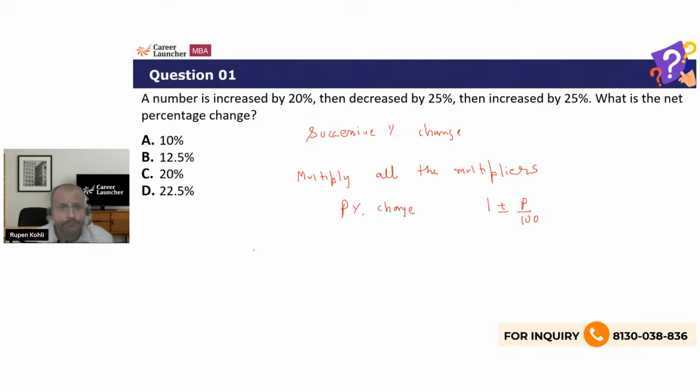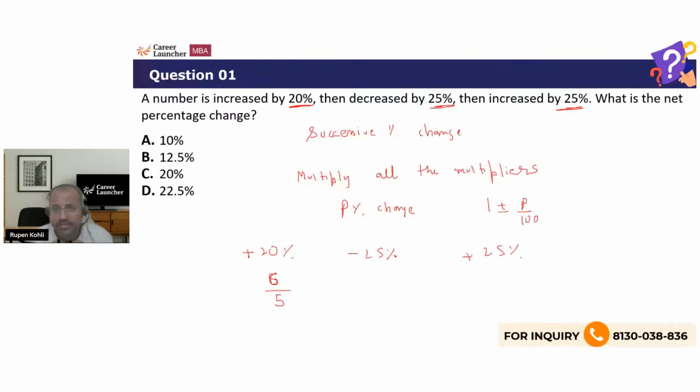Now I'll be quick with this. To be quick with this, you have to know percentage to fraction conversions. For example, first, an increase of 20%, then a decrease of 25%, so minus 25, and then an increase of 25, plus 25. So multiply all the multipliers means 20% is 1 by 5, 1 plus 1 by 5, 6 by 5 is the multiplier over here. So the multiplier is the fraction of the percentage change. I always write it in the simplest form. For that, percentage to fraction conversion should be quick.